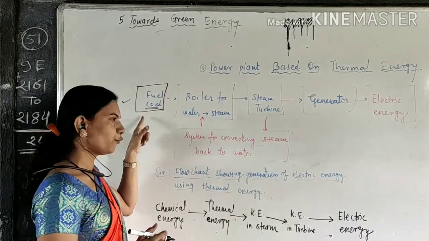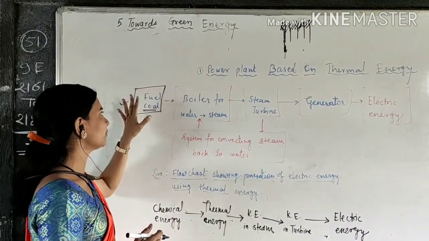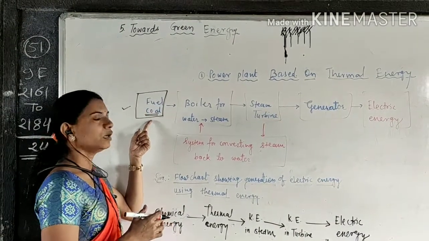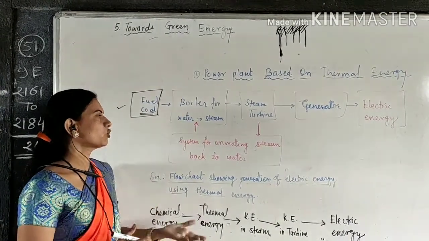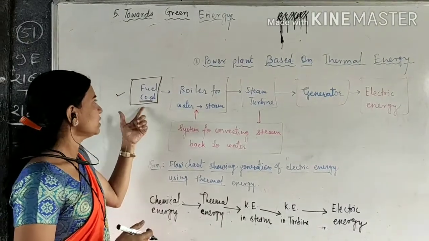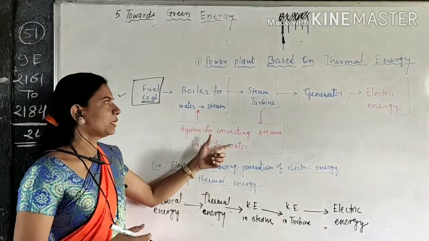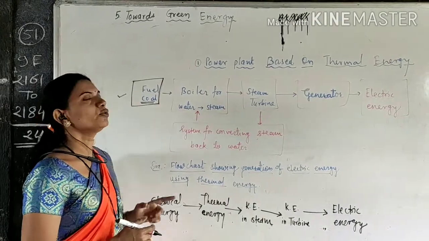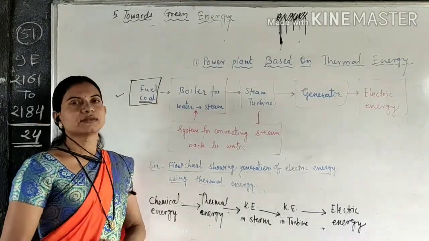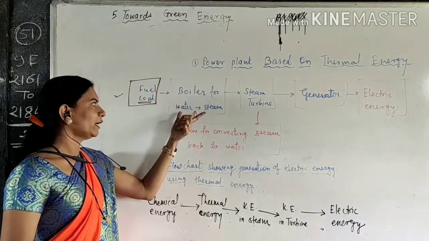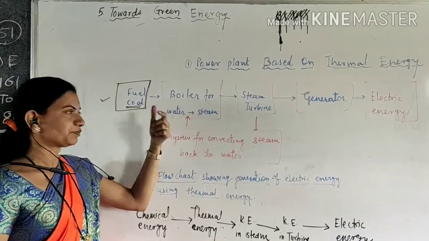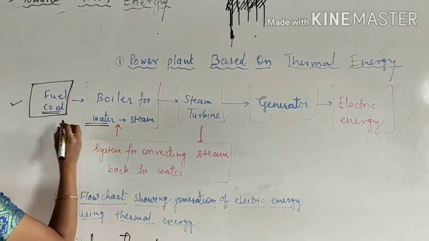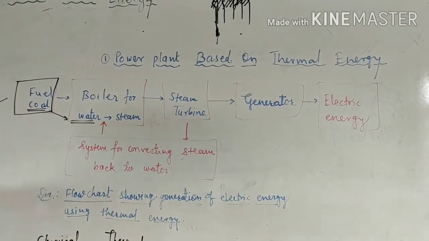The coal is fuel. Only here is the difference between all the power plants. So firstly we use the coal for the formation of steam. How is this coal useful in this thermal power plant? This fuel coal is used in the boiler. Why? In the boiler water is converted into steam. Means this water is boiled with the help of this coal.